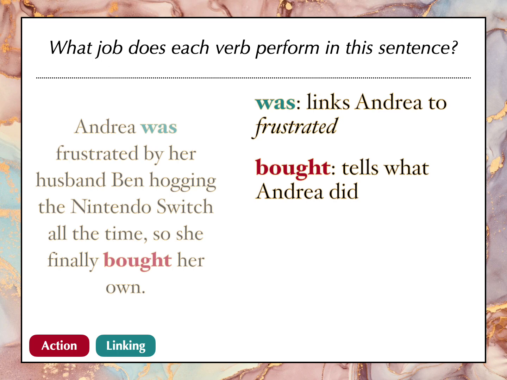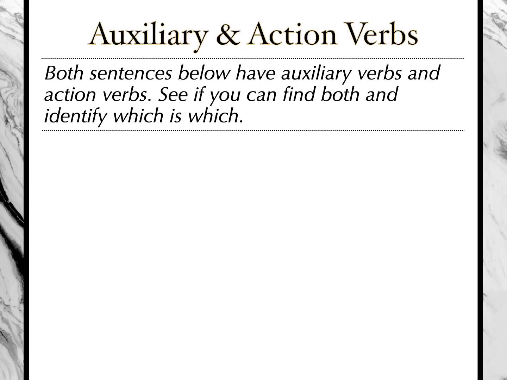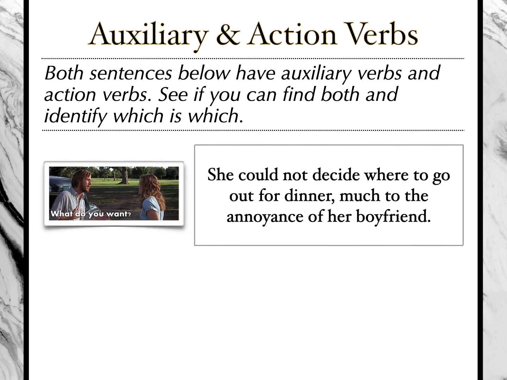Now let's turn our attention to auxiliary and action verbs. So both sentences below have auxiliary verbs and action verbs. I want you to see if you can find both of them and identify which is which. So here is our first sentence.